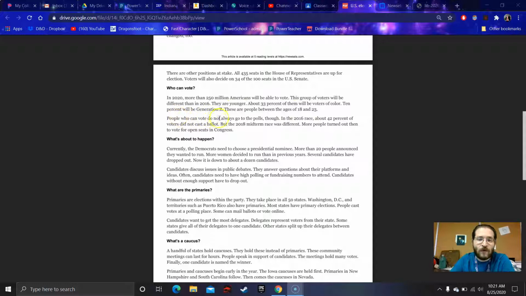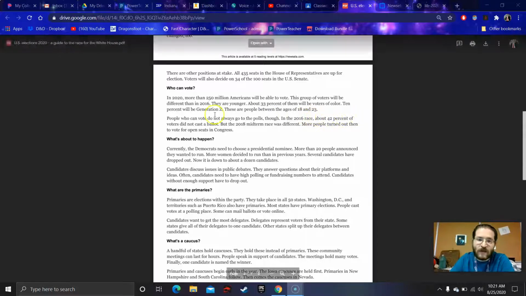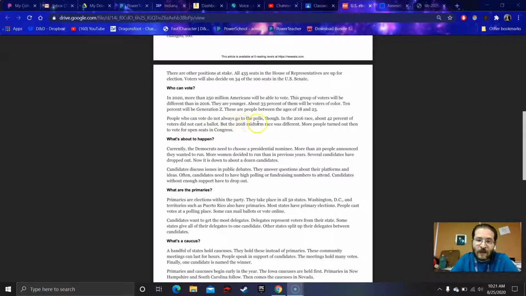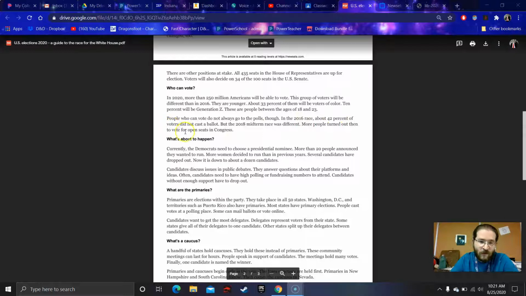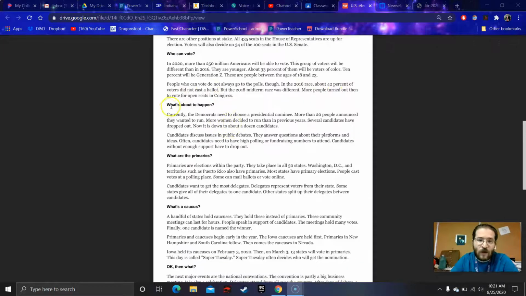People who can vote do not always go to the polls, though. In the 2016 race, about 42% of voters did not cast a ballot. But the 2018 midterm race was different. More people turned out then to vote for open seats in Congress.